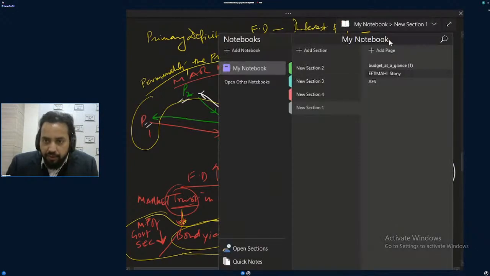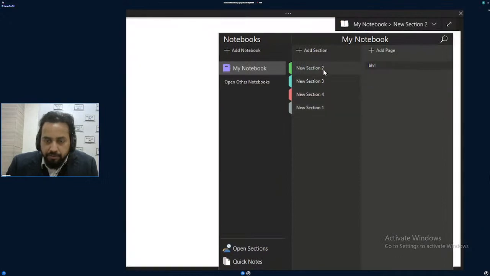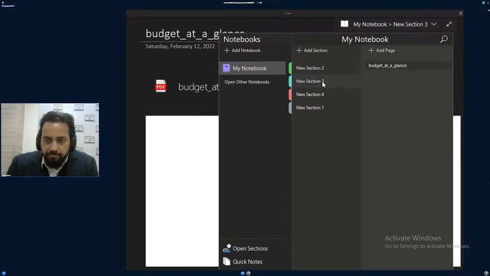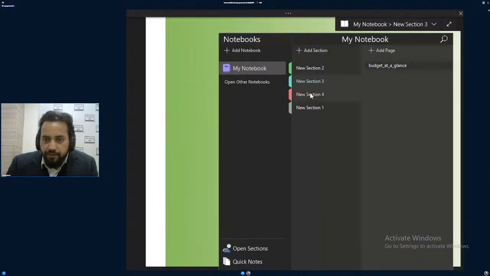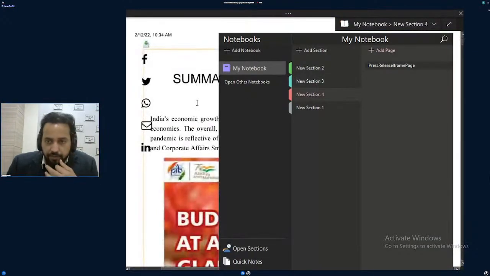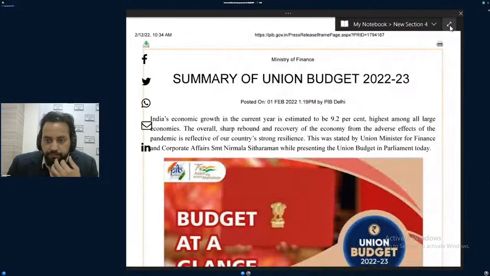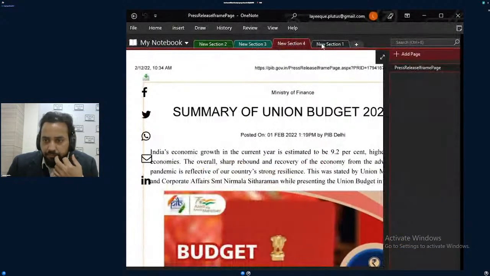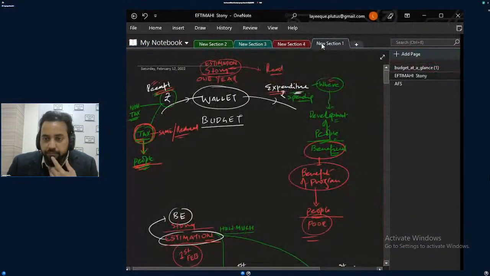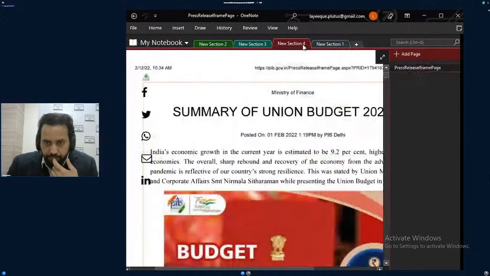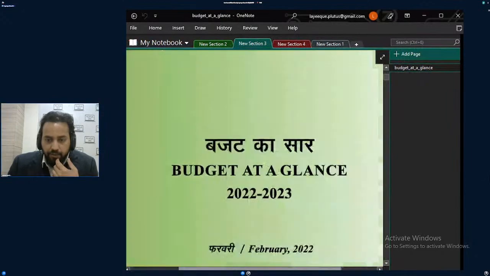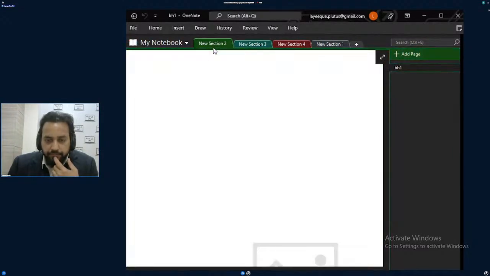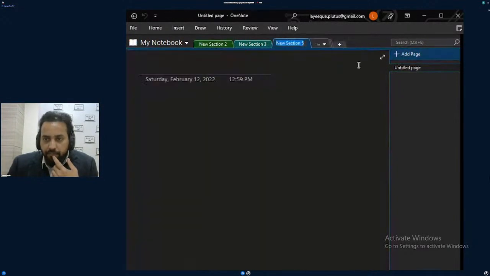Now I will move to another document which is important. Budget at a glance I have discussed. Summary.